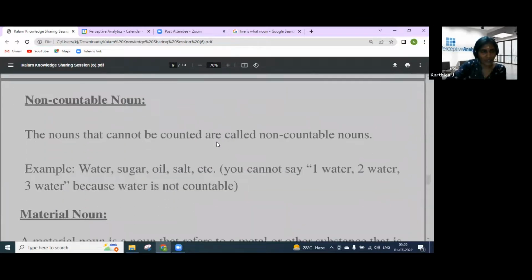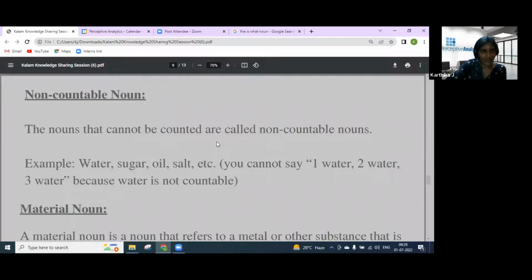And next one is non-countable noun. So which one is not countable? For example, water, sugar, oil. These kind of things we could not count. So this will be considered as a non-countable noun.